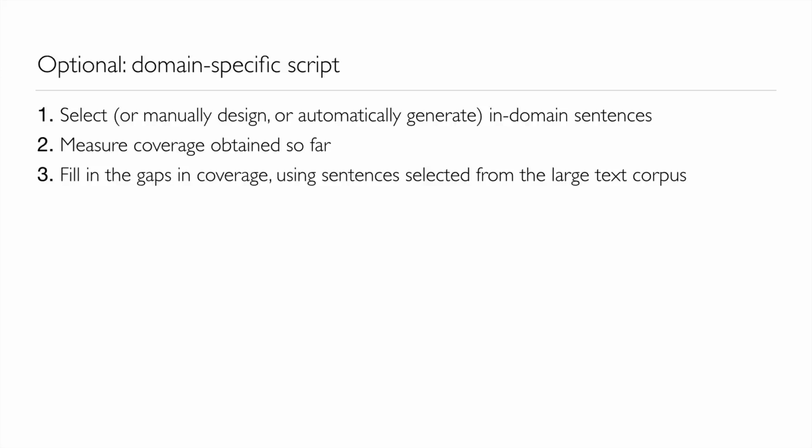So a standard approach to getting domain-specific script is to first use your in-domain sentences. They might be manually written or from some language generation system. Measure the coverage of that, and then fill in the gaps with a standard text selection algorithm from some other large corpus. And then we can get the best of both worlds, particularly good coverage in a domain and general purpose coverage so we can also say anything else.